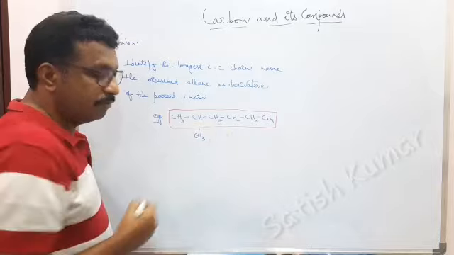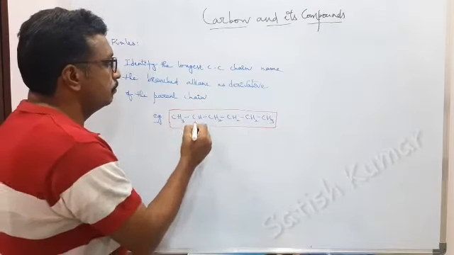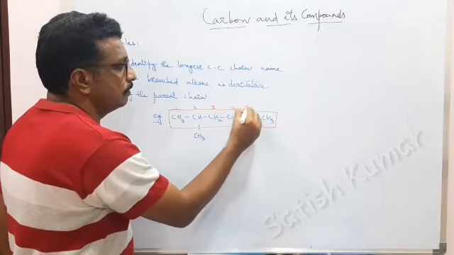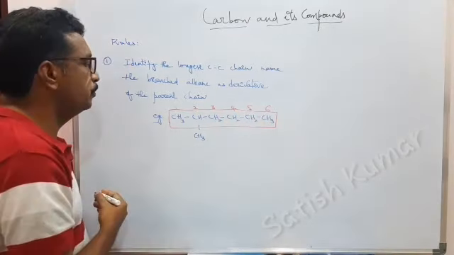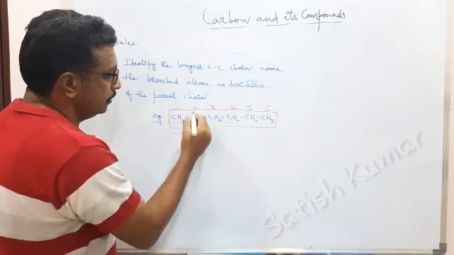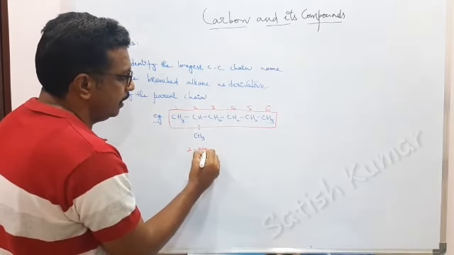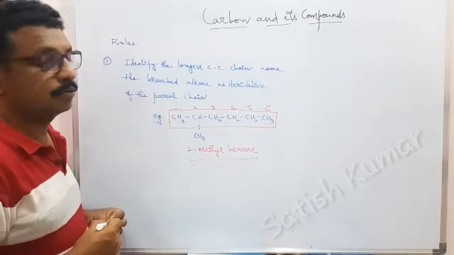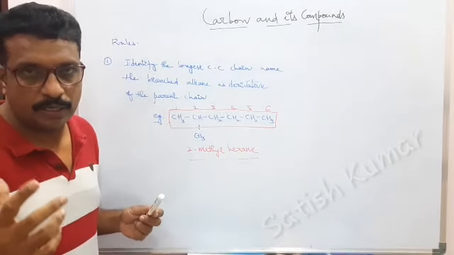We have to number these carbons 1 2 3 4 5 6. How to give the name I will explain later. So I am writing, this is 2 methyl hexane. Why it is 2 methyl hexane I will explain you.